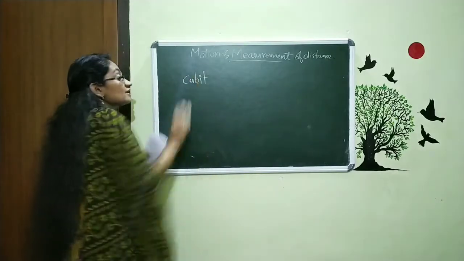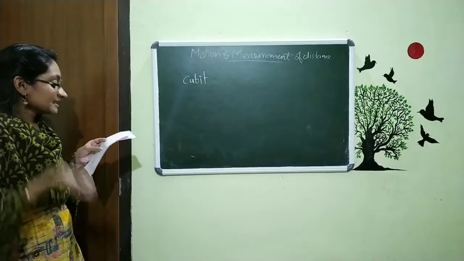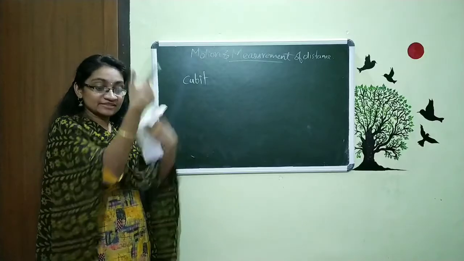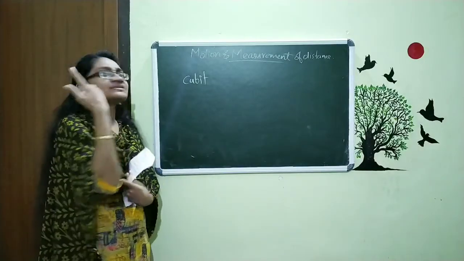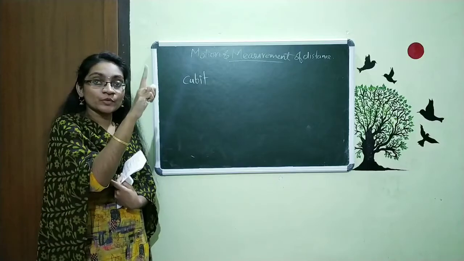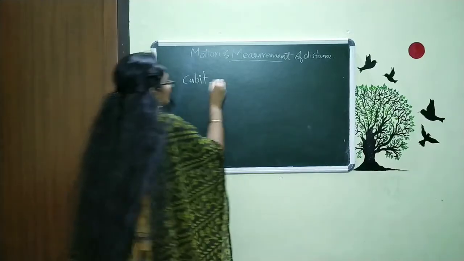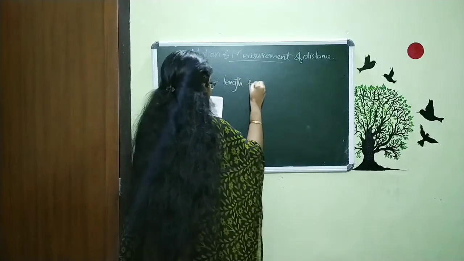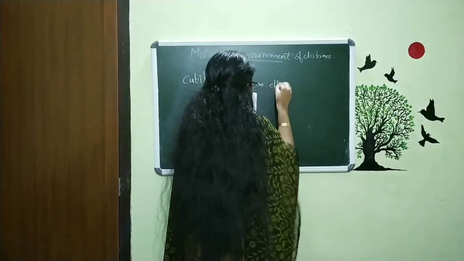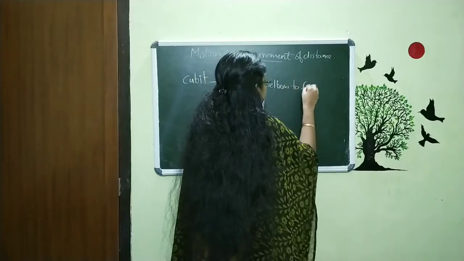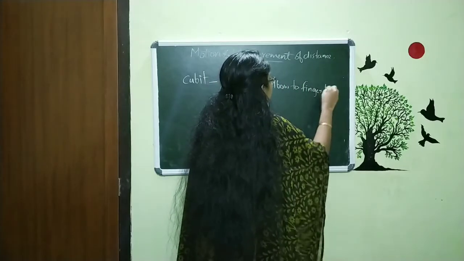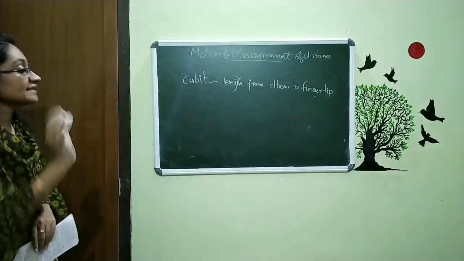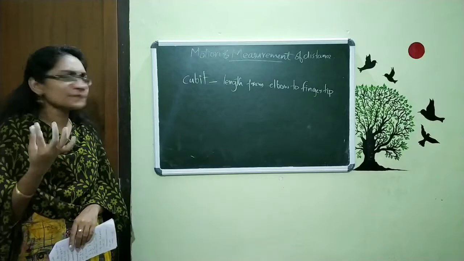Cubit. This is one of the things. This cubit means the length from the elbow to the tip of our finger. That means this length. We use this in flower shops, muram. That is this cubit. The length from elbow to fingertip. That is what a cubit is. It is a type of measurement.